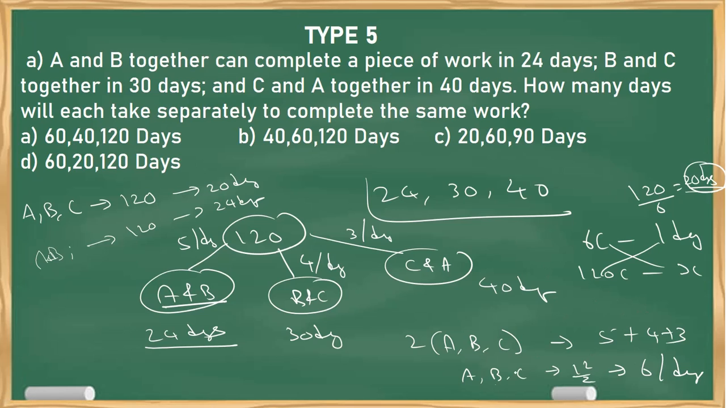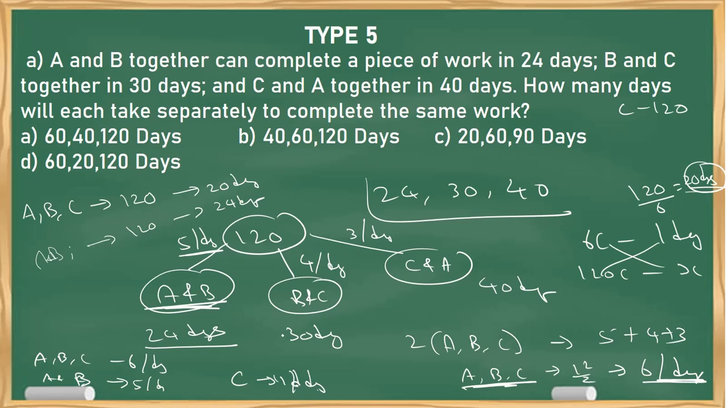Okay. Now what is the capacity of ABC? 6 per day. What is the capacity of AB? 5 per day. Now listen, ABC eats 6 chocolates in one day. AB eats 5 chocolates in one day. So if I subtract, I'll get what? C. C eats 1 chocolate per day. Total 120, so C takes 120 days.